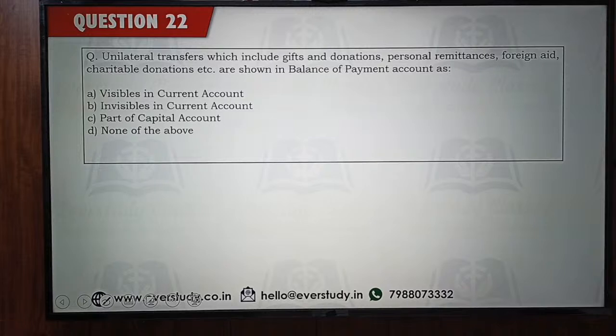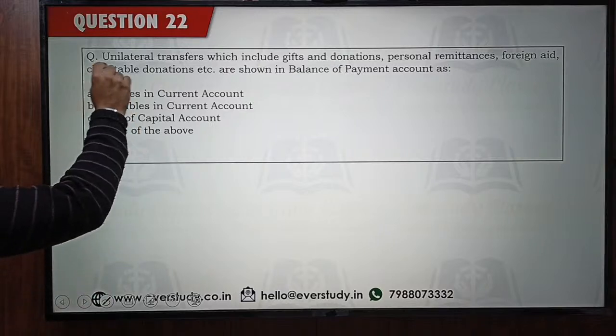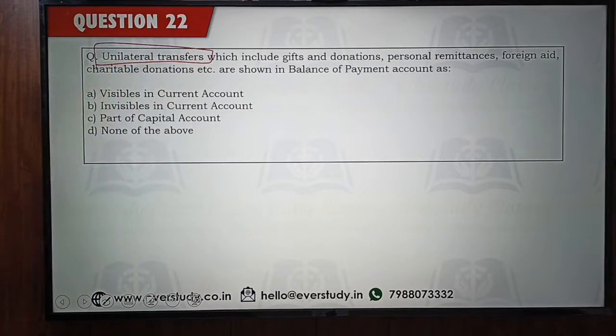Okay. Next question is related to balance of payment. Unilateral transfers आपकी balance of payment में कहां पे आते हैं? Where are unilateral transfers shown in your balance of payment account?